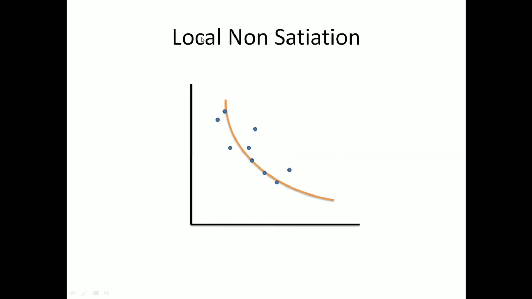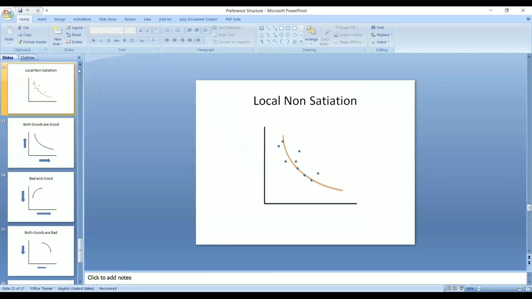I'm not adding the word local here. We'll come to that part further. But the consumer is always following non-satiation, so he always desires more. He desires more of X, he desires more of Y. So one thing is the convexity, and the second is the monotonicity. That is why the consumer is following non-satiation. When both of these features are added, we call it well-behaved preferences of the consumer.